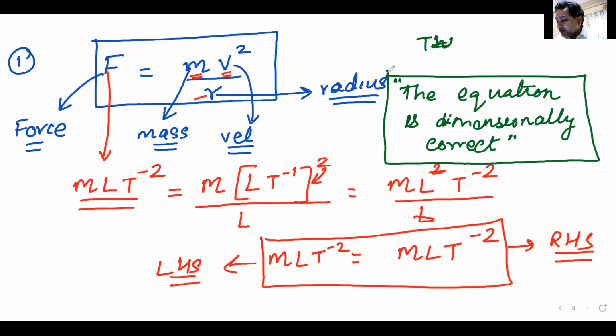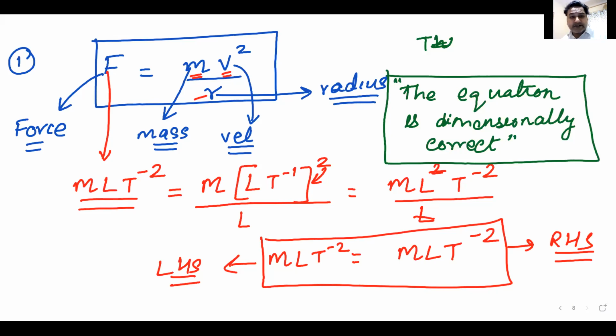Since Vignesh has brought up this point, have you understood, everyone up till here, that the equation is dimensionally correct? Have you understood the meaning of this? Everyone, can I have some raised hands? Yes, 3 participants, 4, 5, 7, 10, 12, 13, 14, 15. We have understood here. Good.